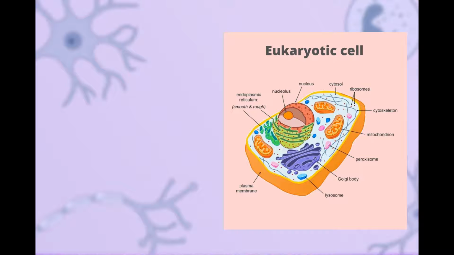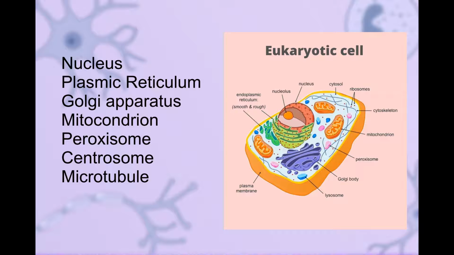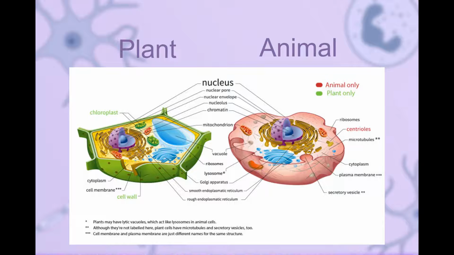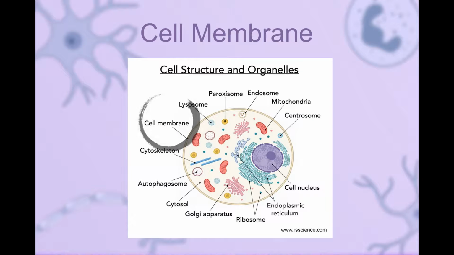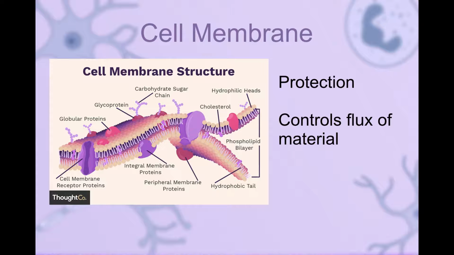Only eukaryotic cells have nucleus, endoplasmic reticulum, Golgi apparatus, mitochondrium, peroxisomes, centrosome, and microtubules. Lysosomes only exist in animal cells, and chloroplast, vacuole, and cell wall are present in plant cells only. The cell membrane provides protection for the cell and also regulates the transport of materials to the inside or to the outside of the cell.